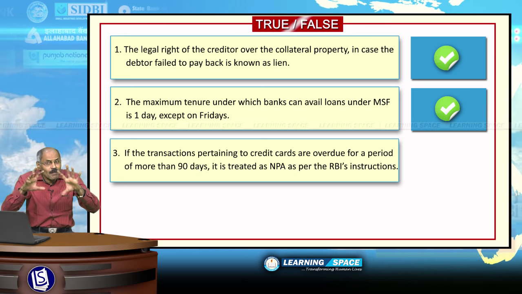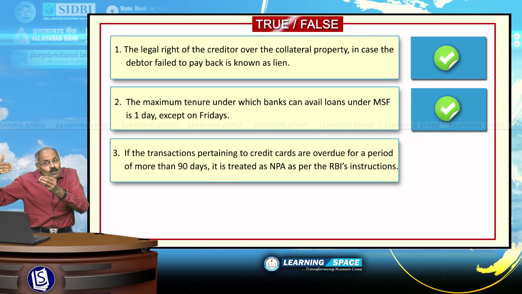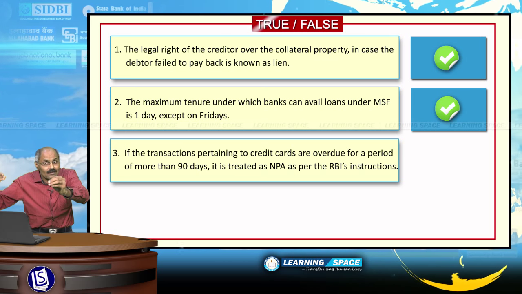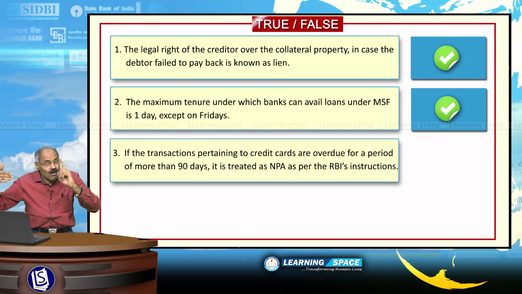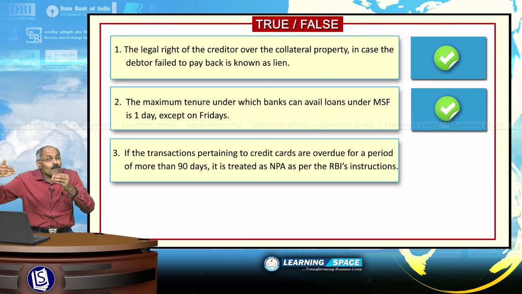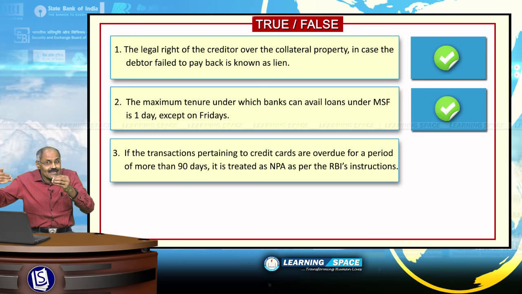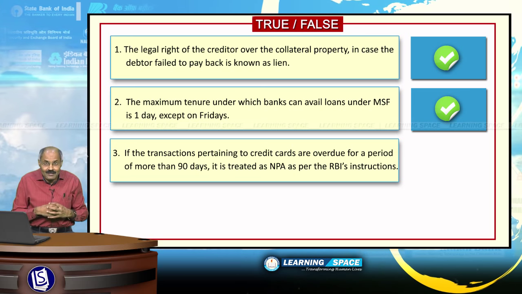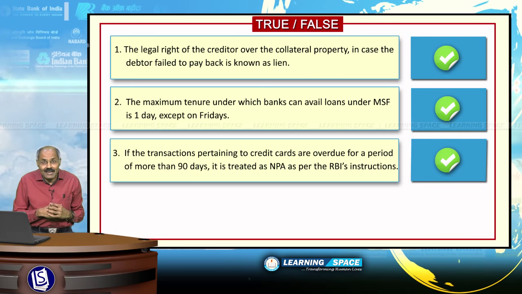If you are not paying and it is overdue for more than 90 days, it becomes a non-performing asset, NPA, right? So the given sentence here is correct.